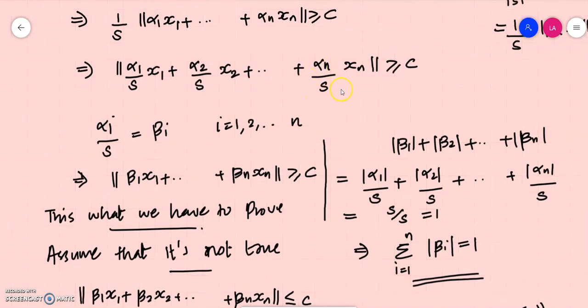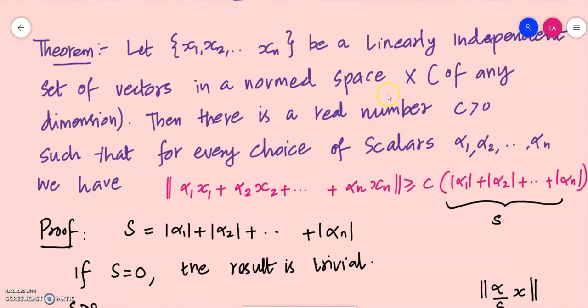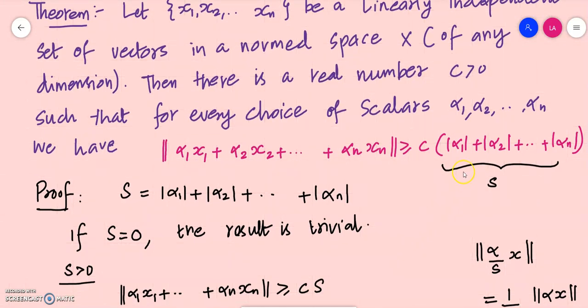Okay, so what we have to do is, we are given a linearly independent set of vectors. We should find a constant c such that for any given choice of scalars, this inequality holds. This is what we have to prove. We choose the right hand side, the modulus, as s. If s is equal to 0, the right hand side is equal to 0, and the norm of anything is always greater than or equal to 0, which means the result is true when s is equal to 0.